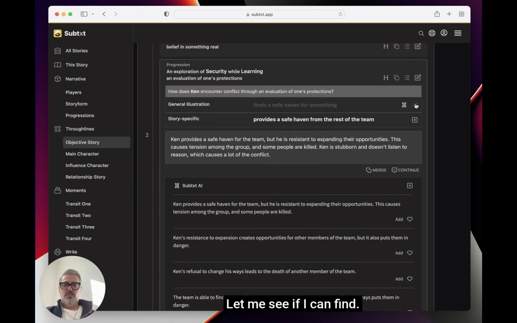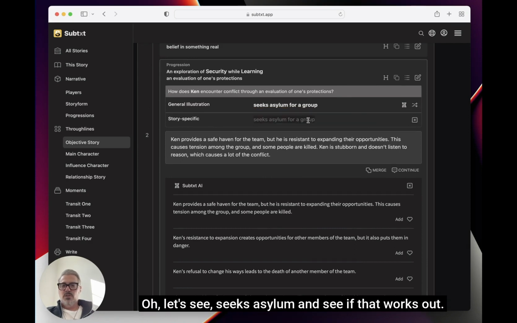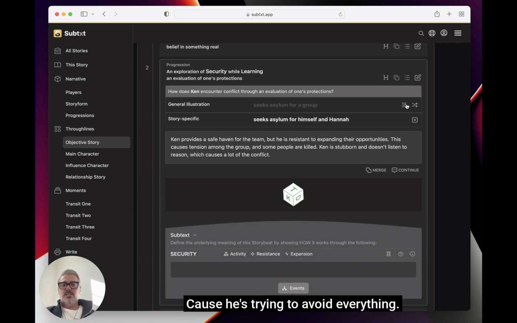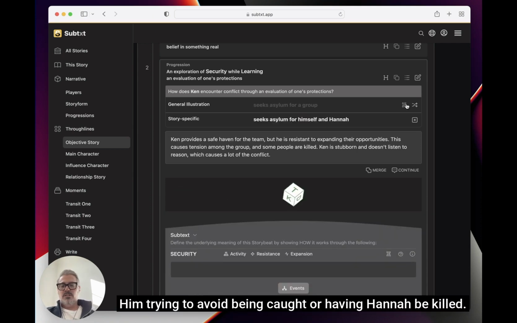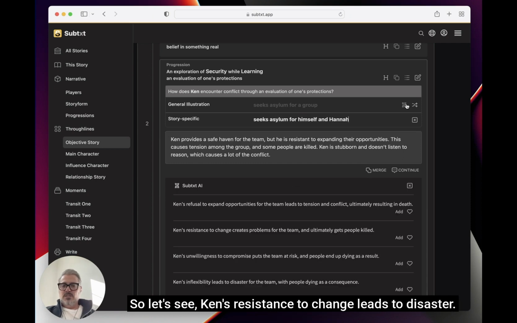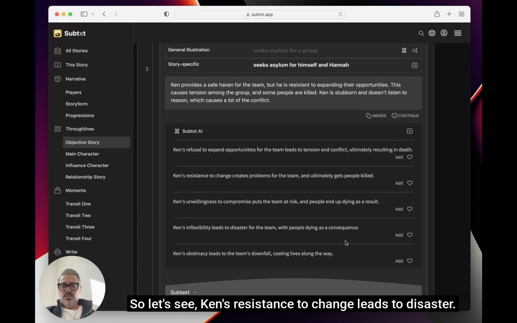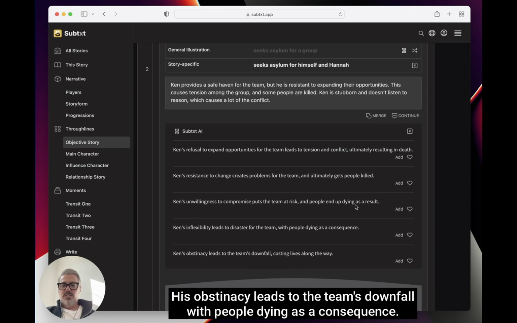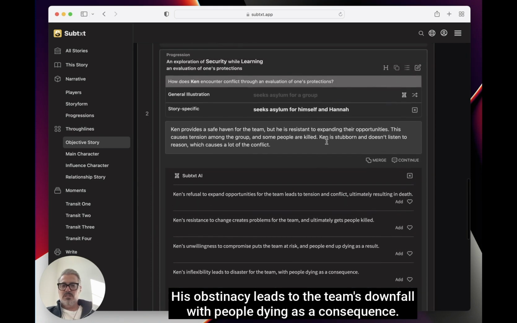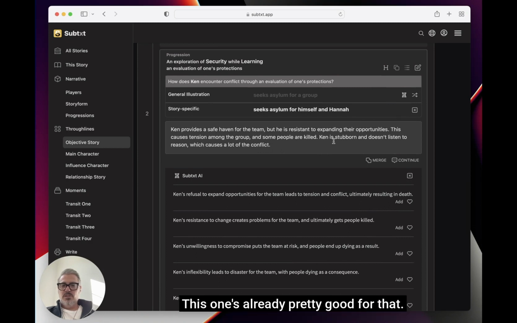Let me see if I can get rid of the story. Oh, seeks asylum. Let's see if that works out. All right, because he's trying to avoid everything and trying to avoid being caught or having Hannah be killed. So let's see. Ken's resistance to change leads to disaster. His obstinacy leads to the team's downfall, with people dying as a consequence. This one's already pretty good for that.